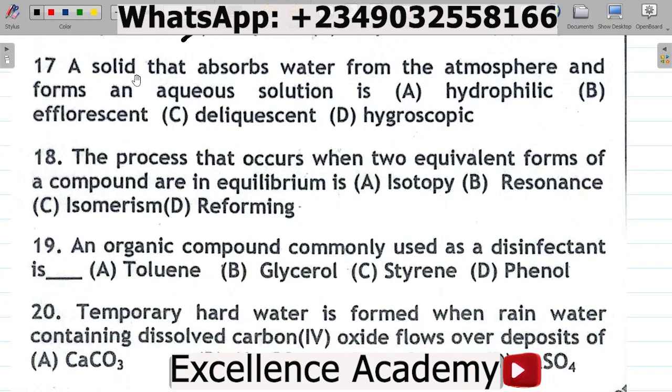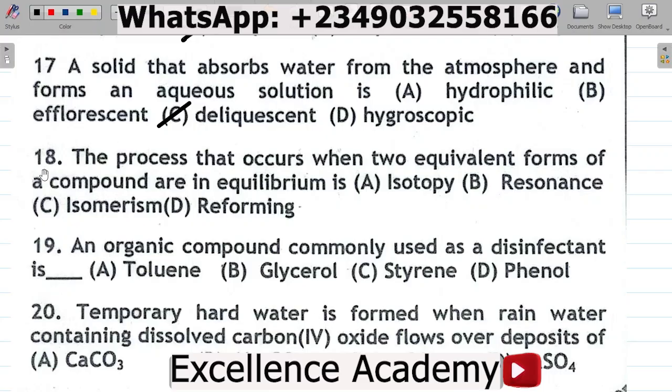Number 17, a solid that absorbs water from the atmosphere and forms an aqueous solution is A. Hydrophilic, B. Efflorescent, C. Deliquescent, D. Hygroscopic. Right. So what's the answer to this question? Now note that the process by which a substance absorbs moisture from the atmosphere until it dissolves in the absorbed water and forms a solution is called deliquescent. All right. So the correct option here is C, deliquescent. That's your answer.